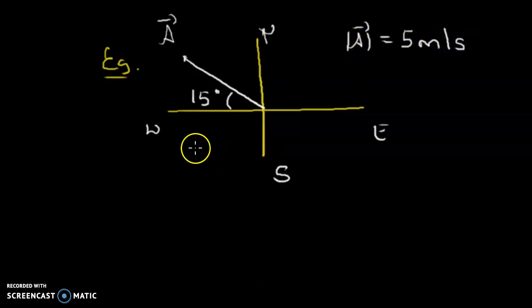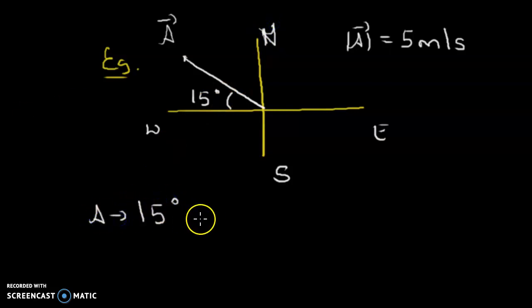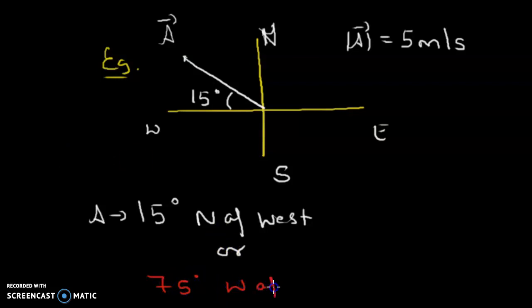So what would be its direction? Give me its two directions. How would we represent it? The velocity vector is actually like, you can say that this is 5 meter per second velocity, 15 degree north of west. Can you see that? A vector of 5 meter per second, 15 degree north of west. Or similarly, you can also say that it is 75 degree west of north if you move from north. So did you get the thing which I want to say to you? Clear?